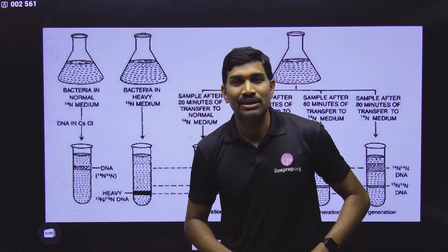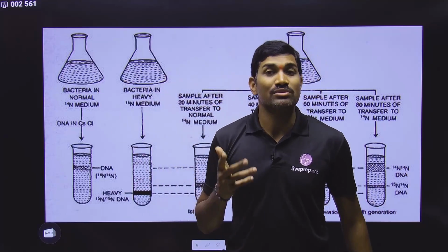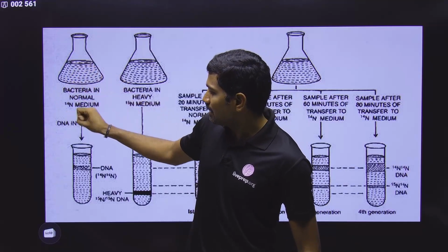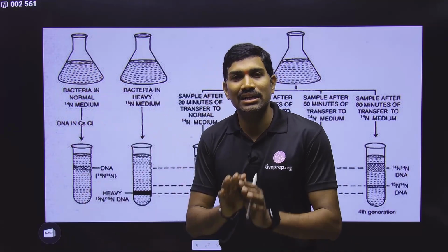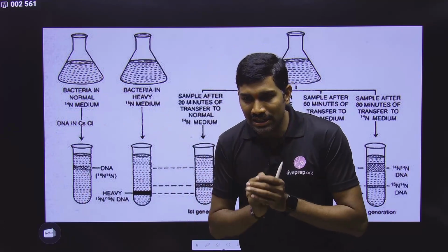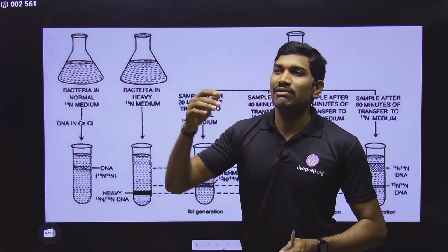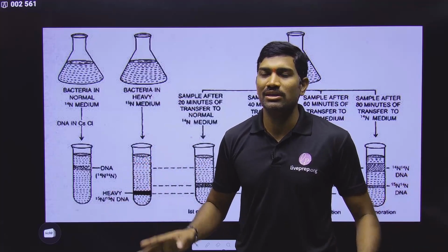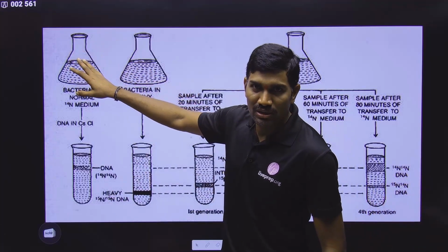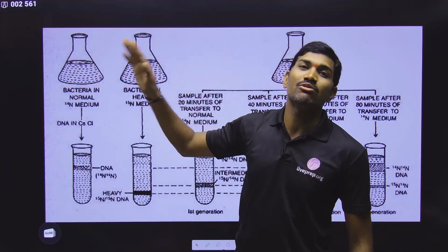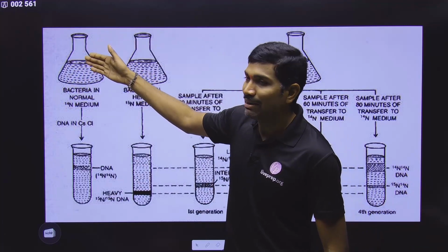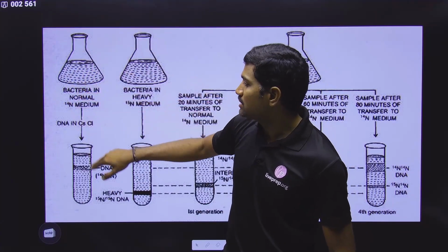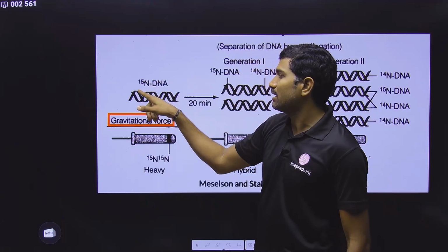But we are not worried about other compounds, because ultimately after the growth of the bacterium, we are isolating double-stranded DNA only. Even though the N15 is going into other compounds, there is no problem with our experiment. Our main focus will be DNA only. Since you are growing the bacterium in N15 medium for several generations, both the DNA strands will get N15.